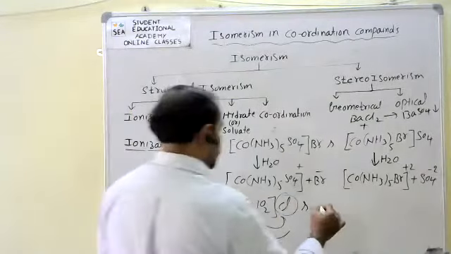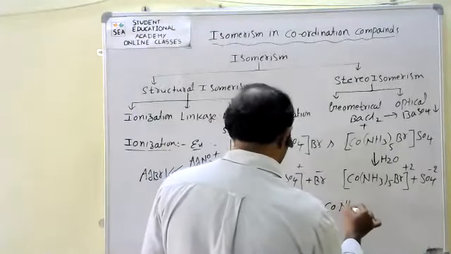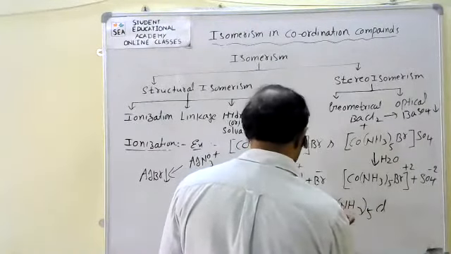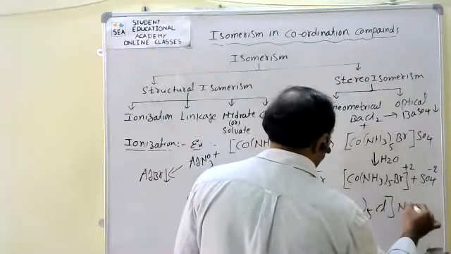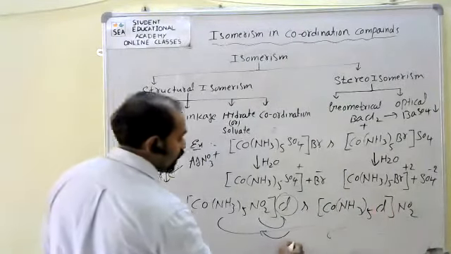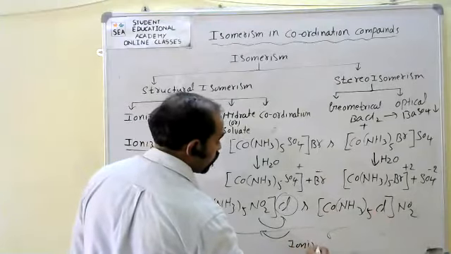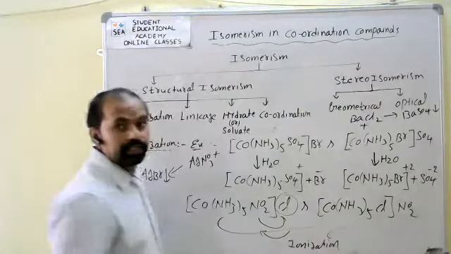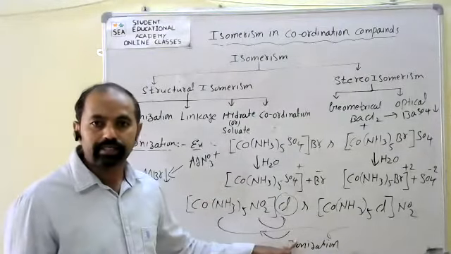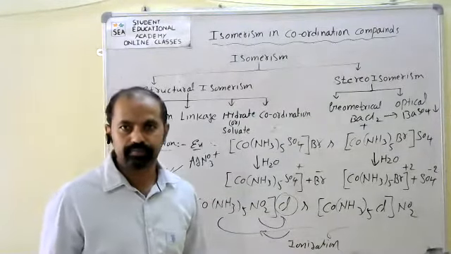Now we get [Co(NH3)5Cl]NO2. Both are examples of ionization isomers. That phenomenon is known as ionization isomerism.